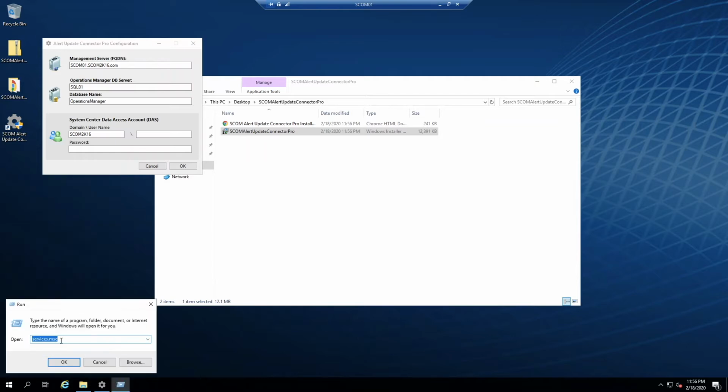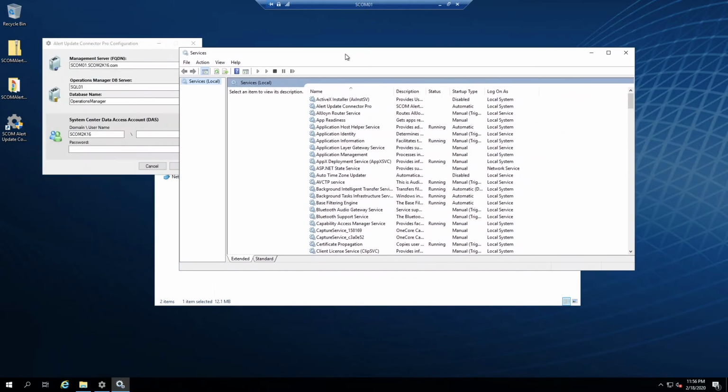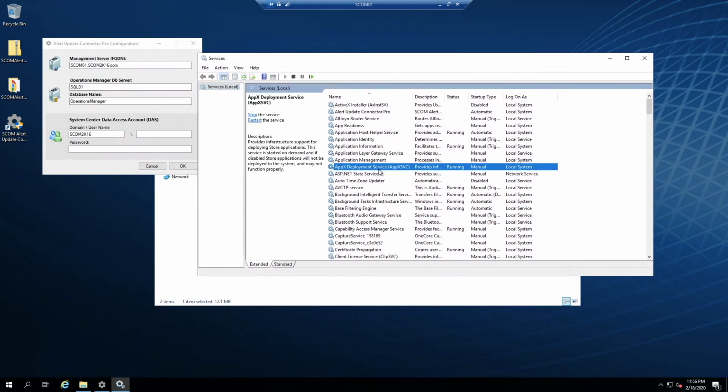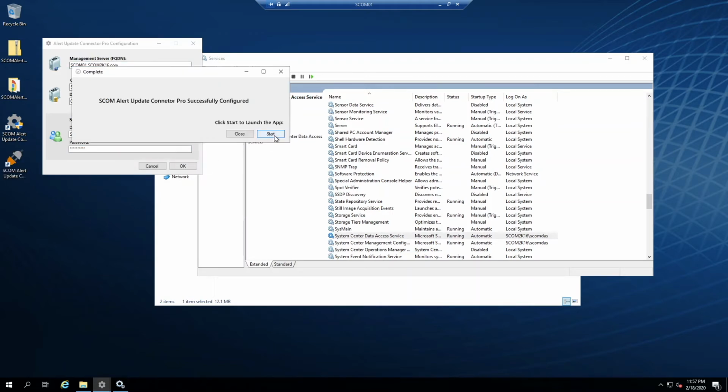Type in your System Center Data Access account and password. If you don't know which account that is, you can go to Services and search for System Center Data Access Service. In my case, the account name is SCOM2K16/SCOMDAS. Click OK. Click Start to open the application.